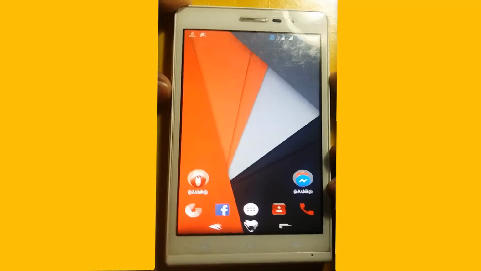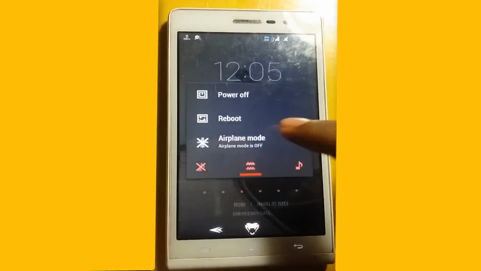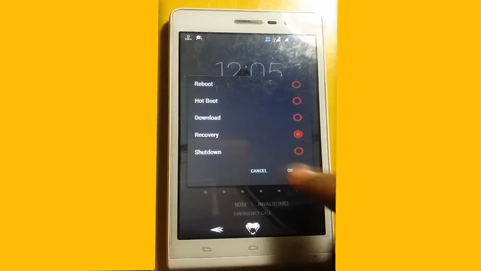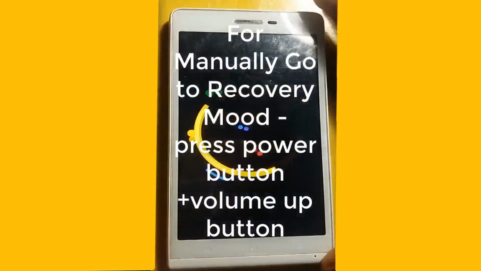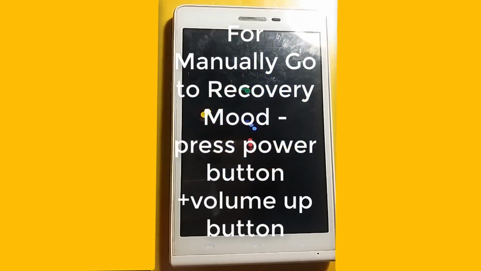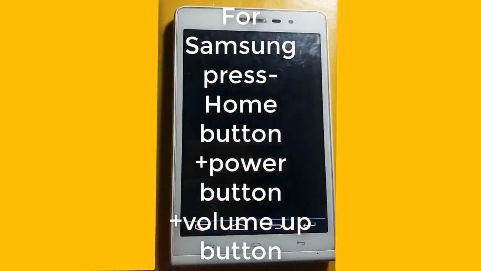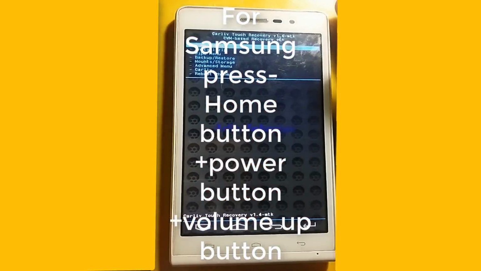Go back and go to your recovery mode. I have the functional recovery mode. If you do not, turn off your phone, then press the power button and volume up button, and after some time your phone goes into recovery mode. If you have a Samsung phone, you just press the home button, power button and volume up button to go to recovery mode. This is my recovery mode.